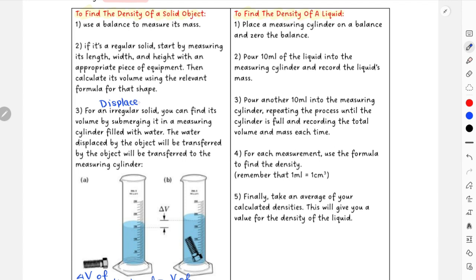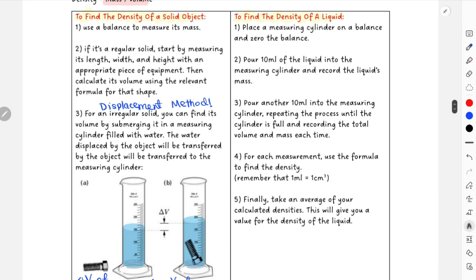In your question paper, this is a very repetitive pattern. They would ask you to explain what is the displacement method. This is the displacement method. And then again, density for liquid is also asked, but not as common as the one for solids.